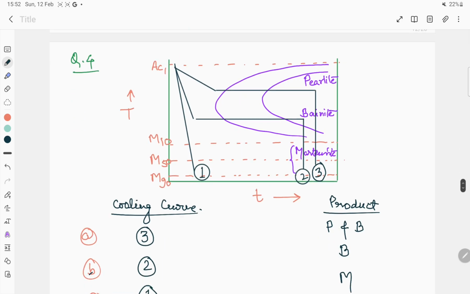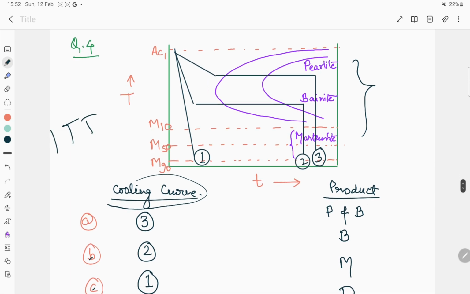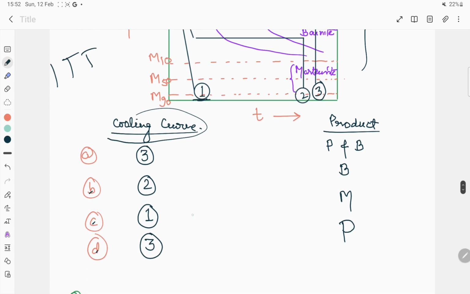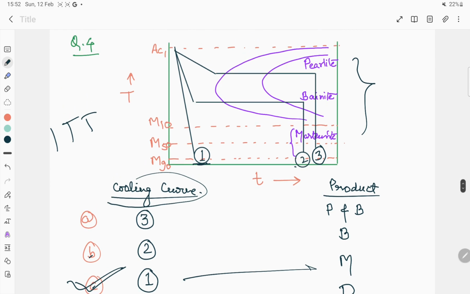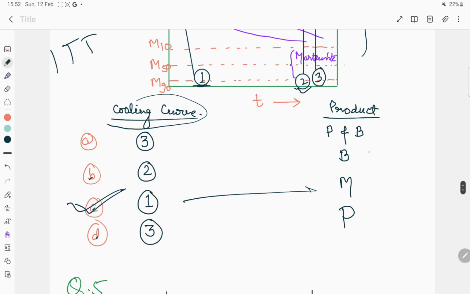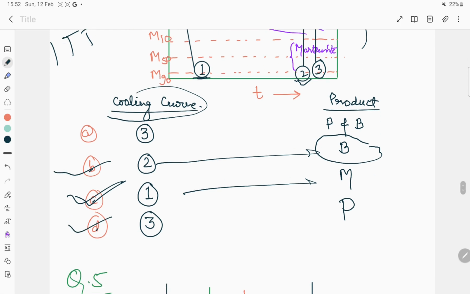The next question is where we have to match different products with different cooling curves in a TTT diagram. The first one is for martensite, so C is correct. The second one is for 100% bainite, so B is correct. And the third part is saying 100% pearlite. So the correct answer is B, C, D.